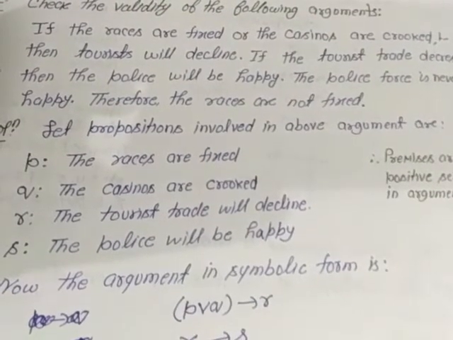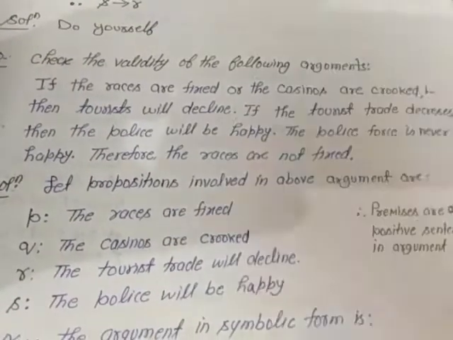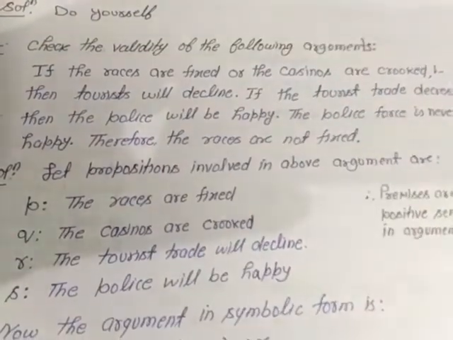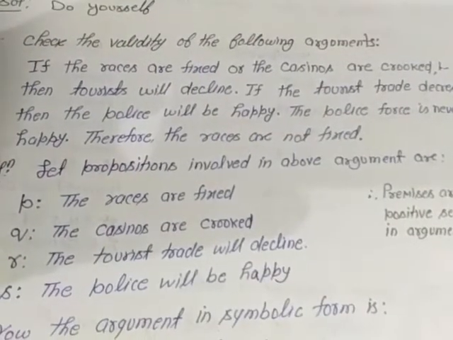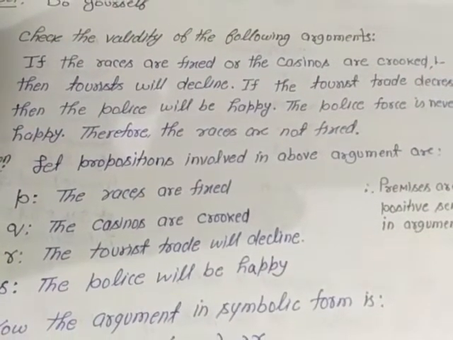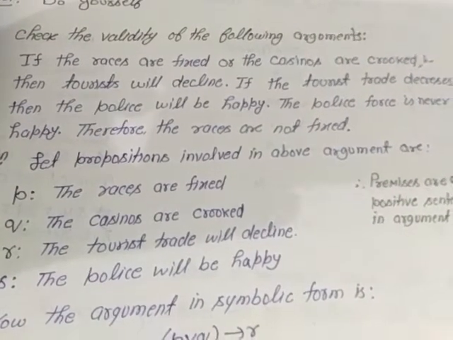Now with the help of these propositions we convert the given question into compound statements or tabular form. As in the first sentence we have read, if the races are fixed or the casinos are crooked, then the tourist trade will decline.